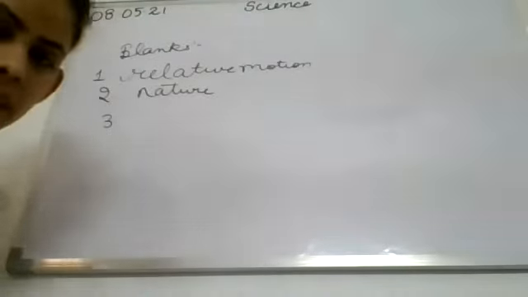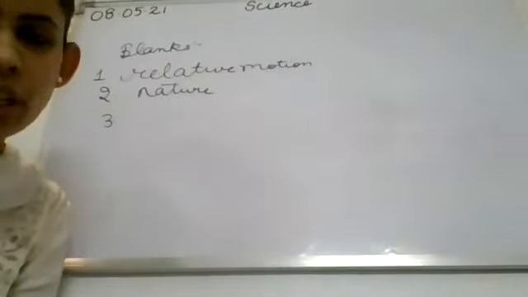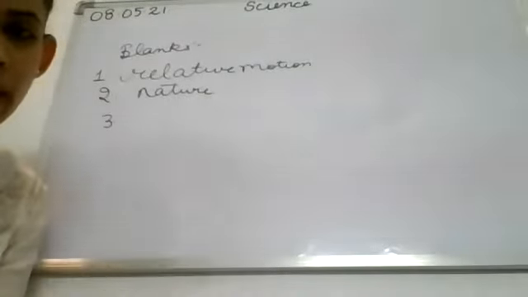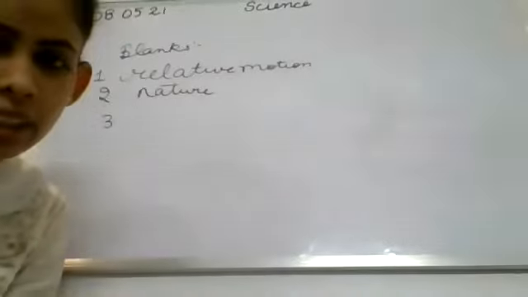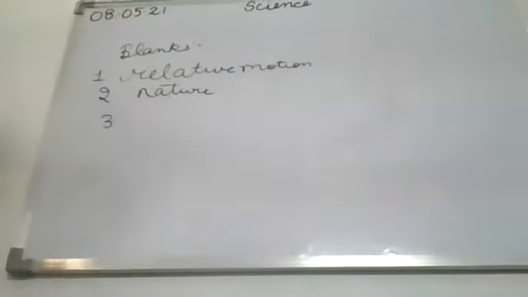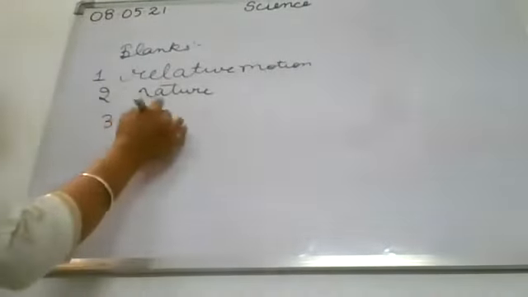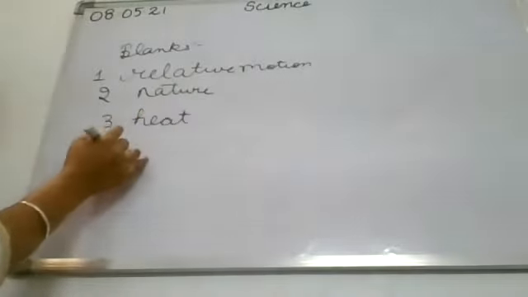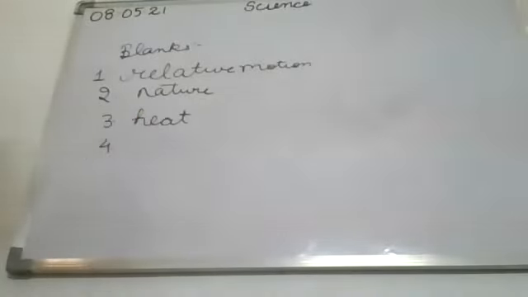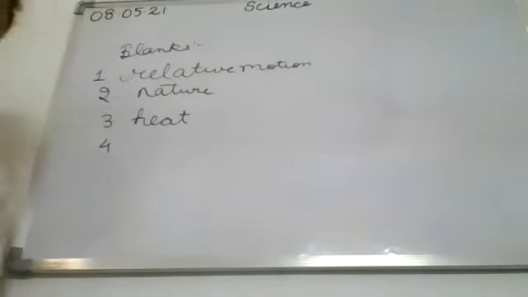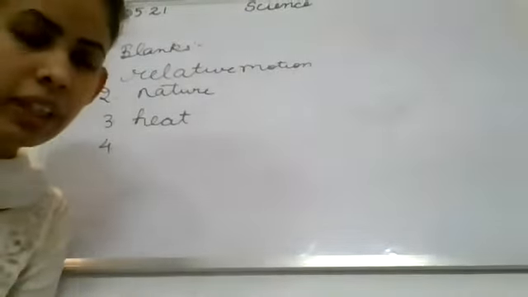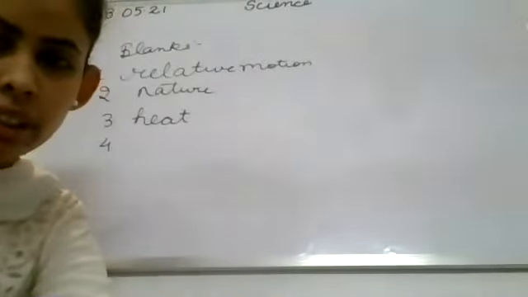So then friction produces dash. Jannat, friction produces dash. We have done. Ma'am, heat. Yes, very good. Next is sprinkling of powder on the carom board dash friction. We have done it today. Yes, Diksha.